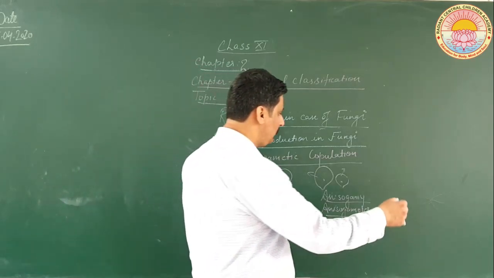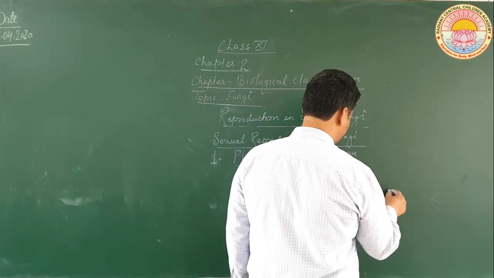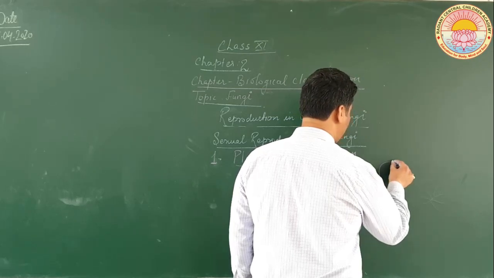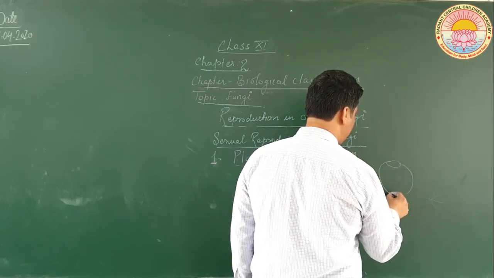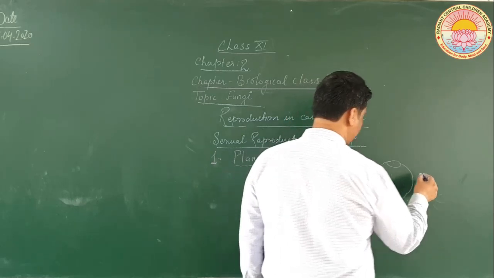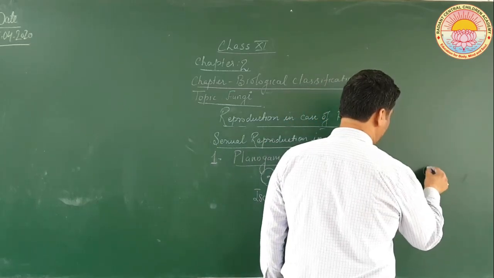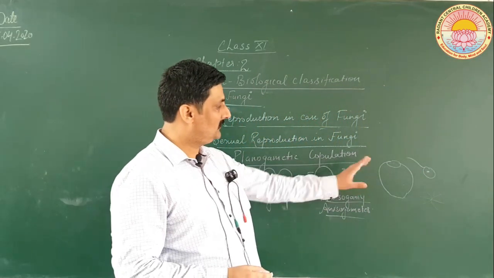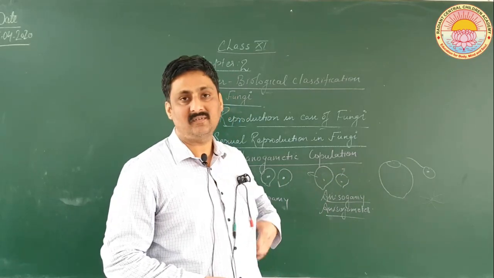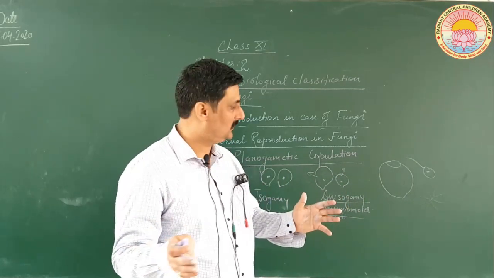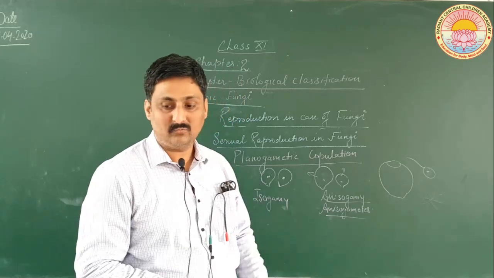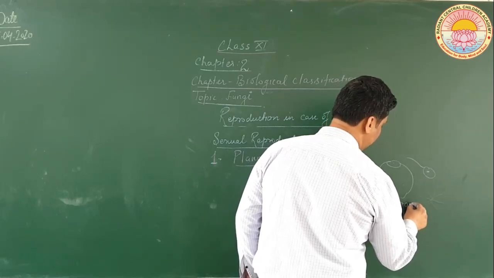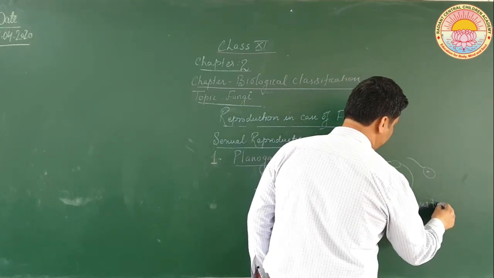Now we will be talking about another kind of planogametic copulation in which one of the cells is very large in size and the other cell is smaller in size and has a flagellum. One of the cells is very large, though it is static, it does not have any flagella, so it cannot move. So this is called oogamous type.